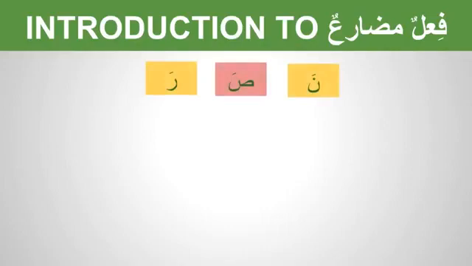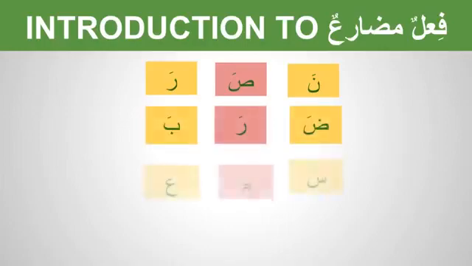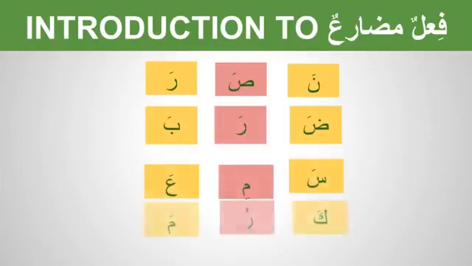We've learned that the 3-letter verbs, for example nasara, daraba, sami'a, and karuma, are always 3-letter verbs. The first and third radicals, fa kalima and lam kalima, always have fatha, and the action takes place in the ain kalima. Now we're going to learn how to turn this past tense 3-letter verb into a present tense verb and see what changes happen.